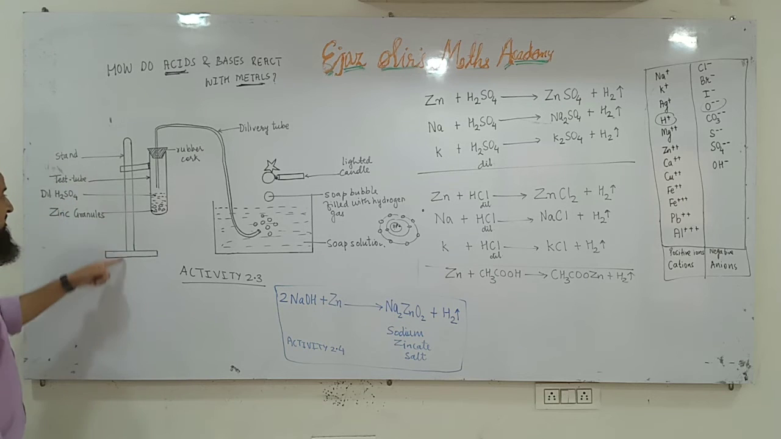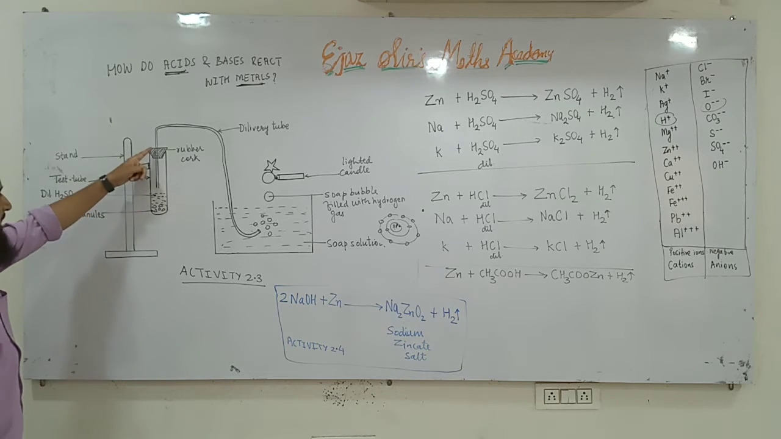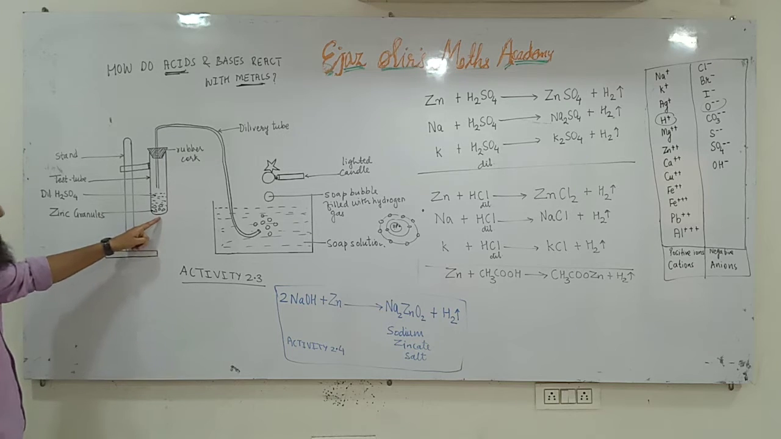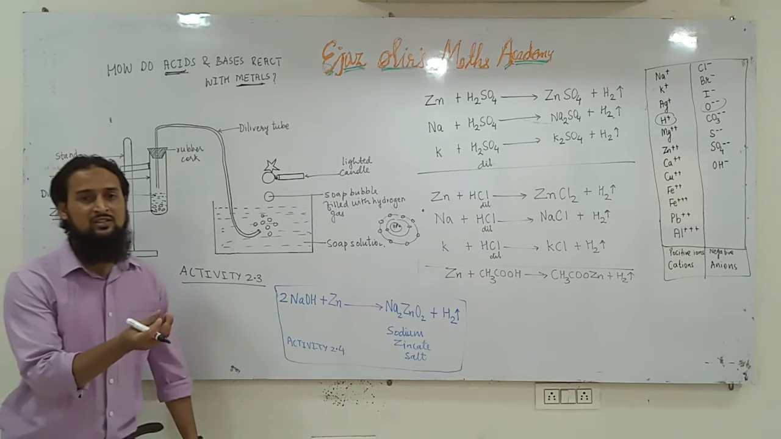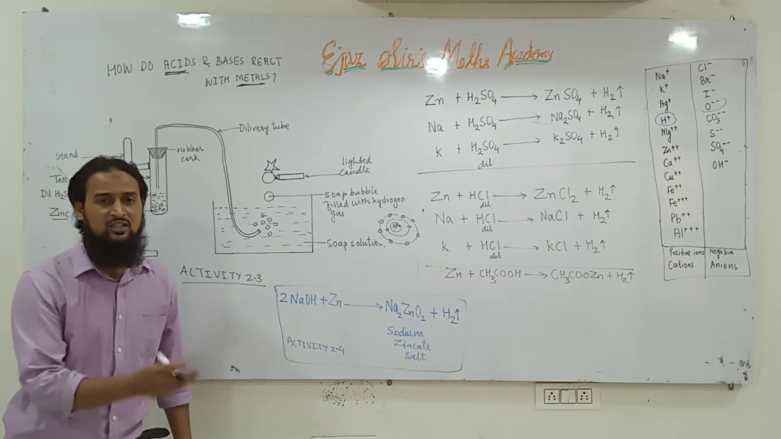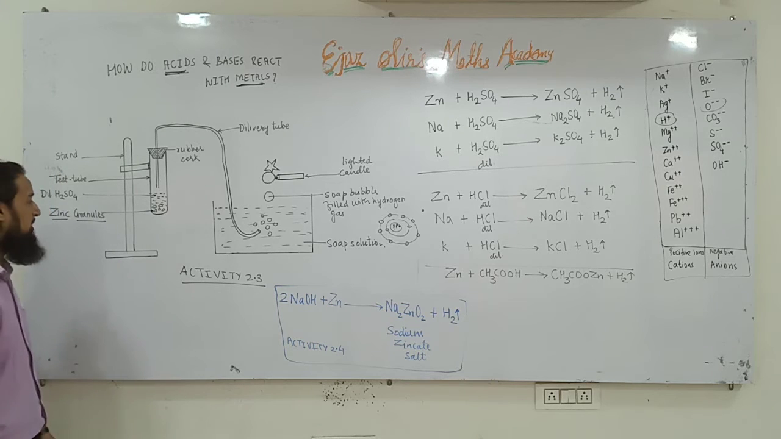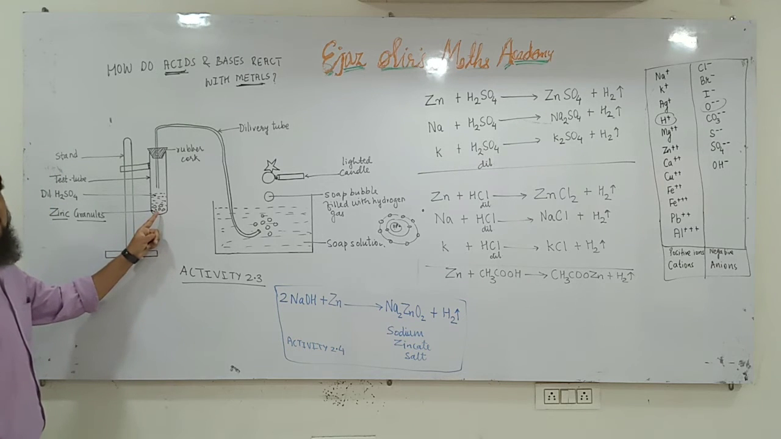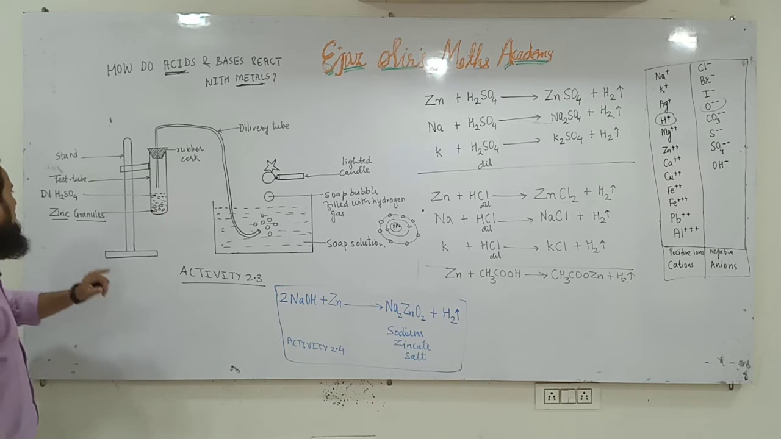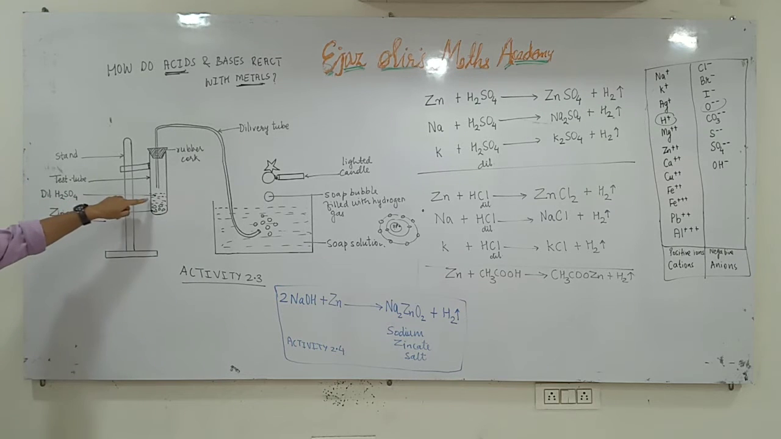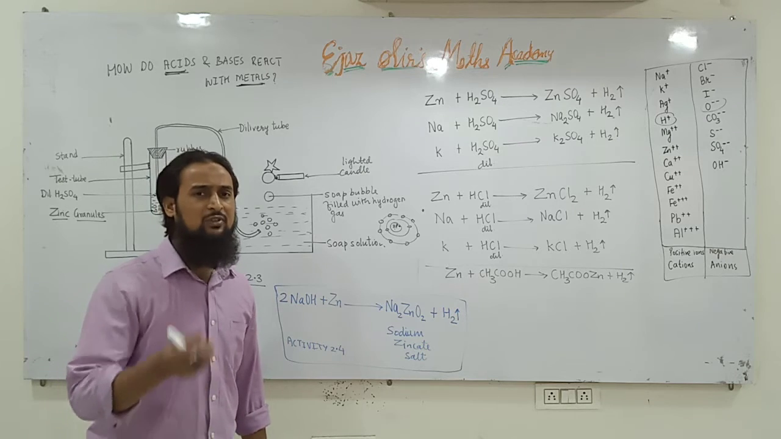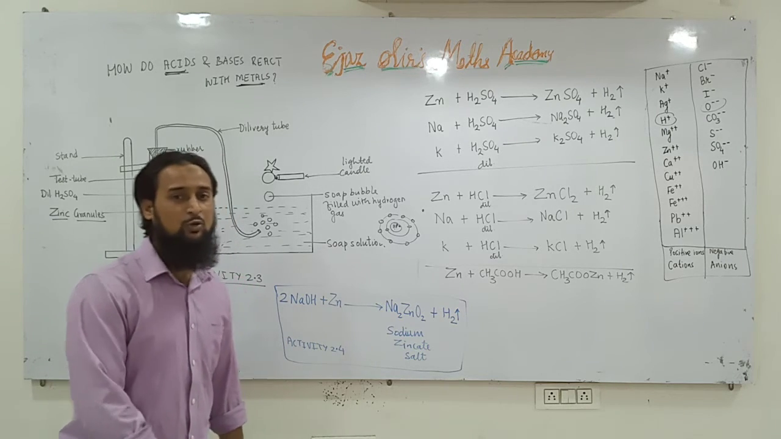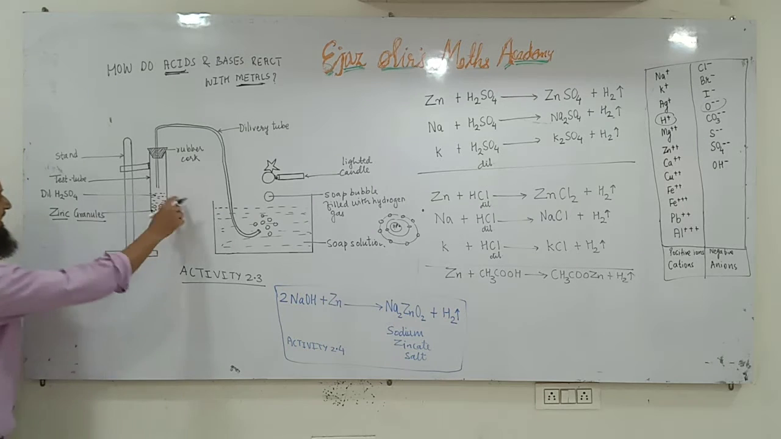We have to take a stand, and with the help of a stand we have to keep a test tube like this, and in the test tube we will take zinc granules. Granules are small grains, just as the grains of wheat and rice. We have to take small grains of zinc and add dilute H2SO4, dilute sulfuric acid, to the test tube. Dilute means which has water added. We have decreased its reactivity by adding water to it. So dilute means water is added.